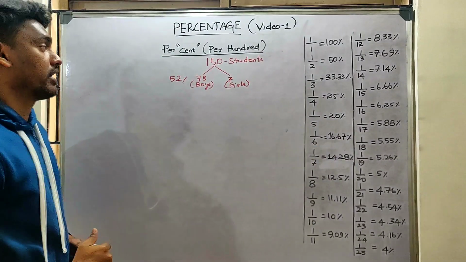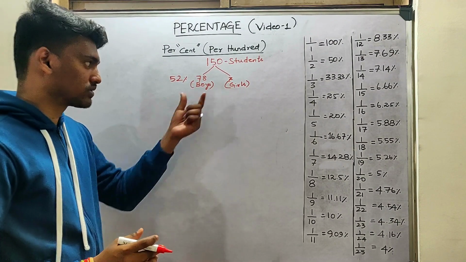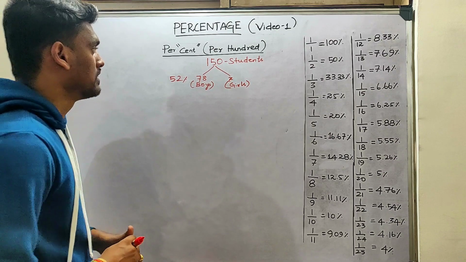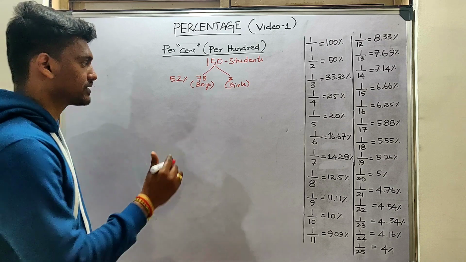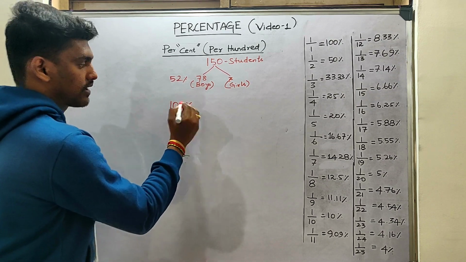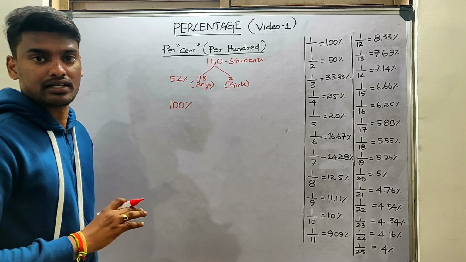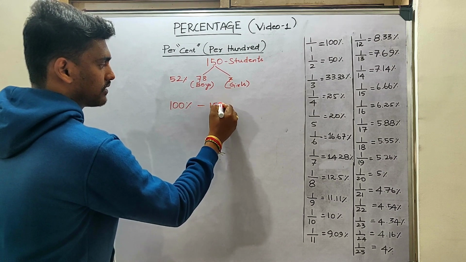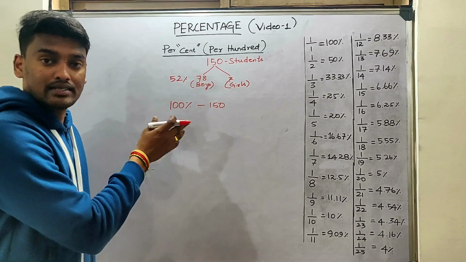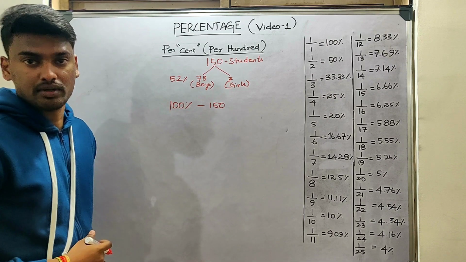So now we have found out that 52% are boys, and the girls figure we don't know. I know most of the people might have calculated it by this time. Whenever a question is given, you always have to consider 100% first. The total strength will always be 100%. So we know that 150 students are there. So 100% is nothing but your 150. As I said here, you have to convert in terms of 100. So 150 I have converted into 100%.